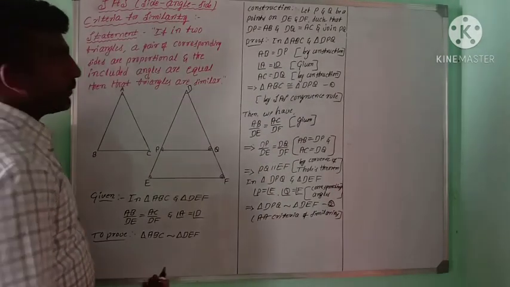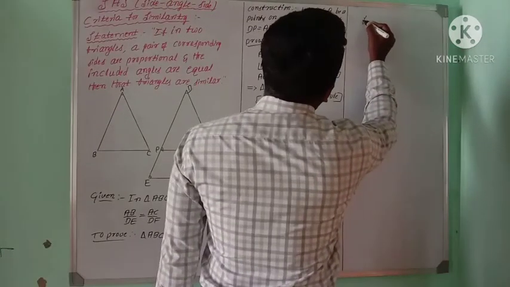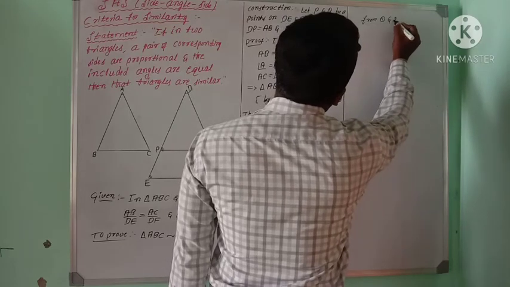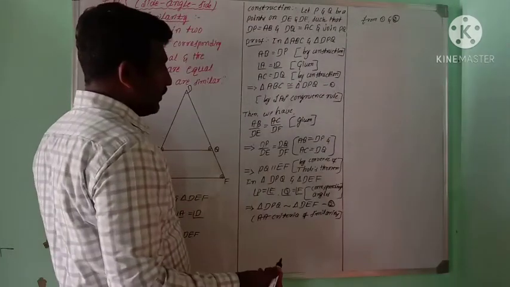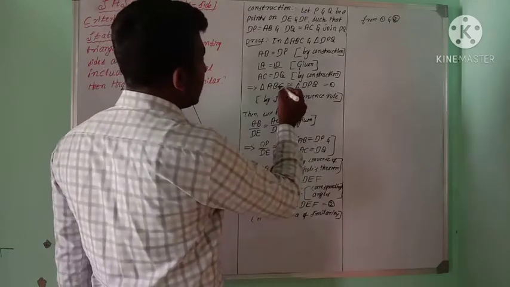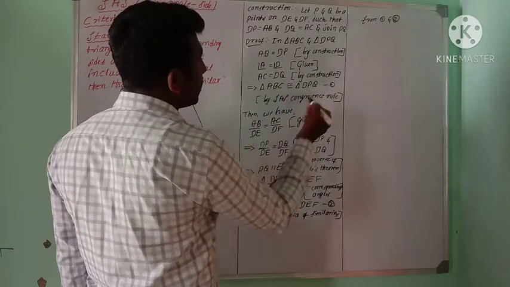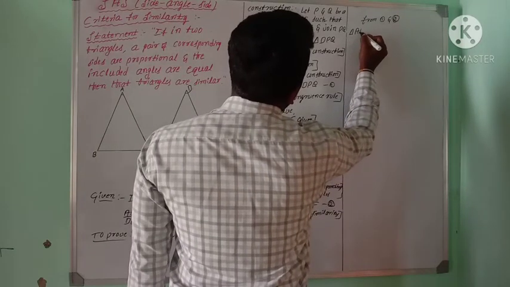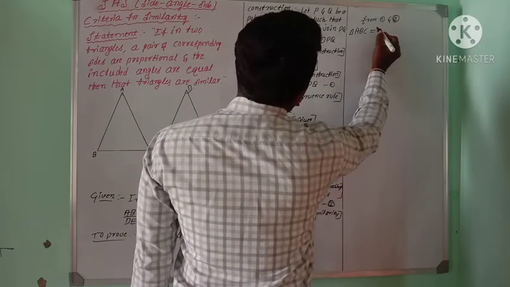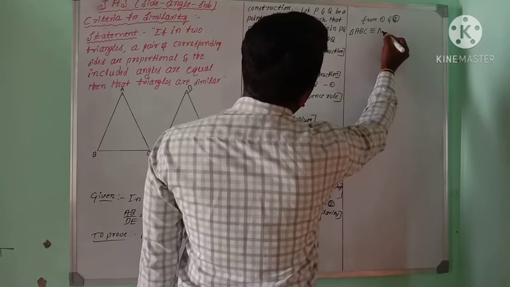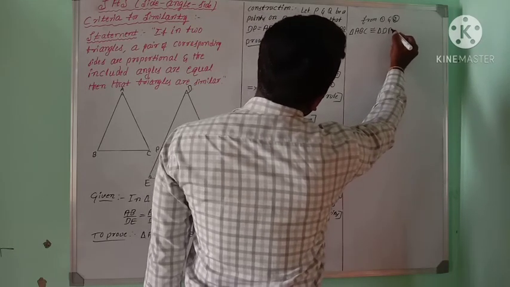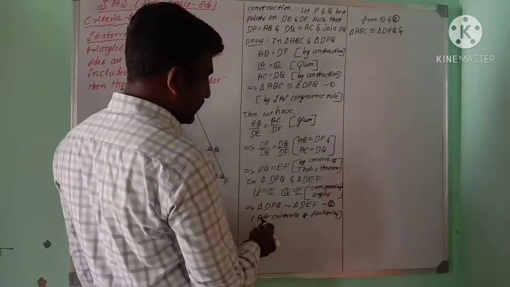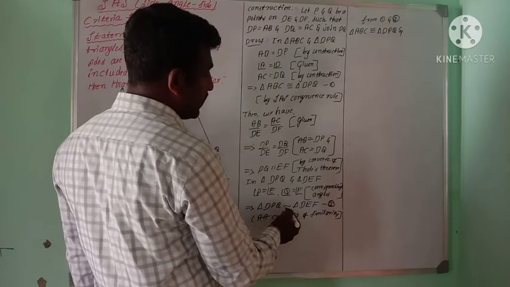Then from 1 and 2. Which is result number 1? Triangle ABC is congruent to triangle DPQ, and result number 2: triangle DPQ is similar to triangle DEF.